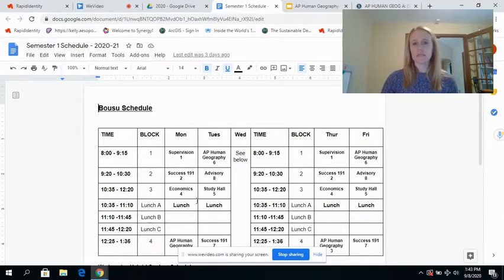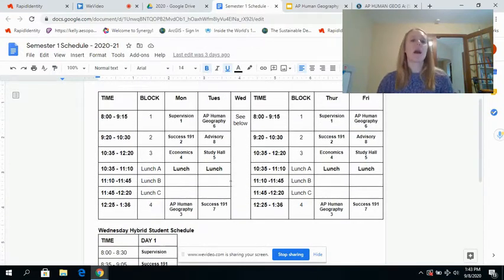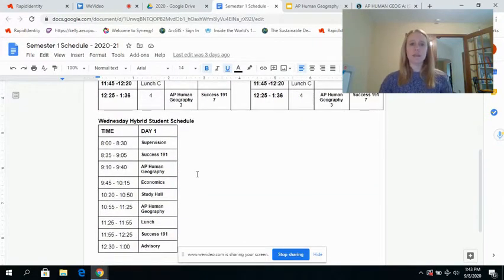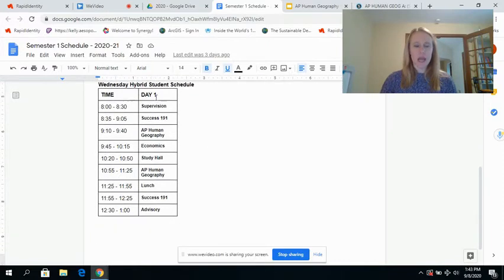It wouldn't be a bad idea to take a framework like this and put your own schedule into it, because when you look at your schedule on Student View, it is a little confusing. This is the schedule we're going to be using on Thursday and Friday. You will either join me at 9:10 during third hour AP Human Geography, or at 10:55 if you are in my sixth hour class. You will go on to Google Meet to join in.